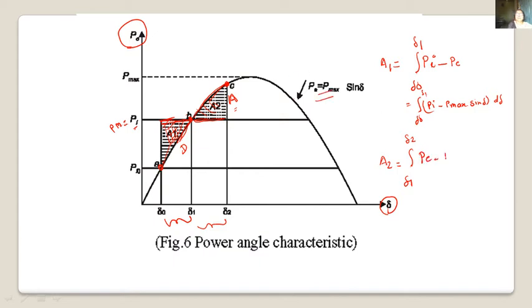So PE minus PI, d del, where PE is P max sine of del, minus PI, d del. If these two areas are equal, area A1 is equal to area A2, then the system is stable.